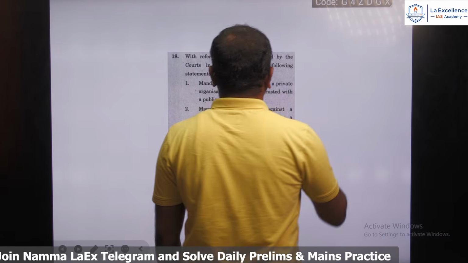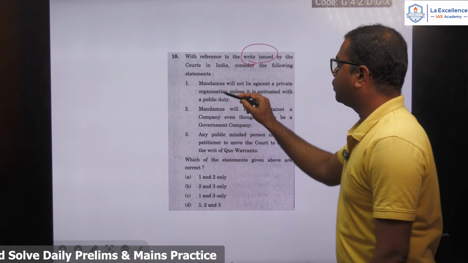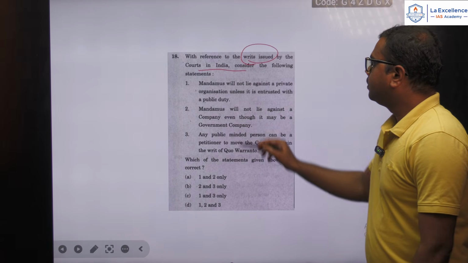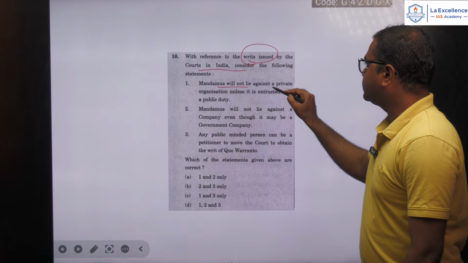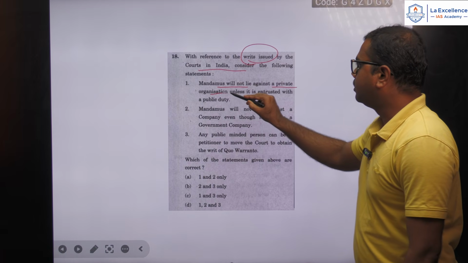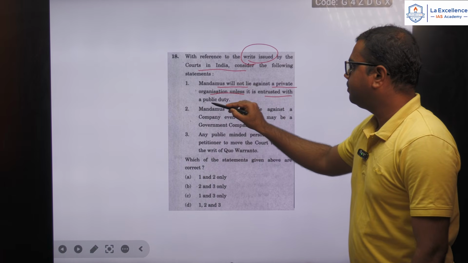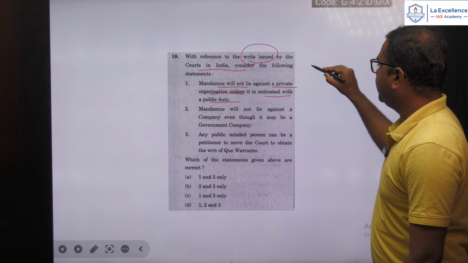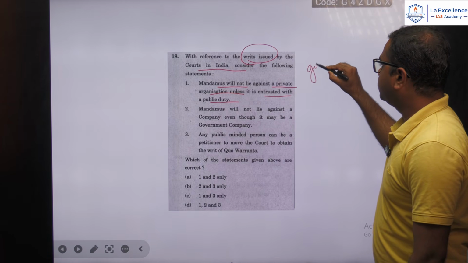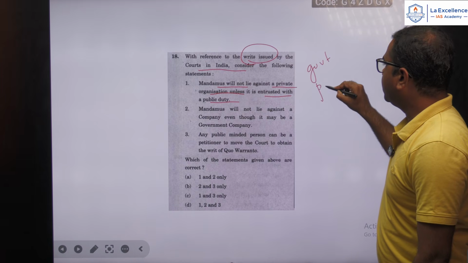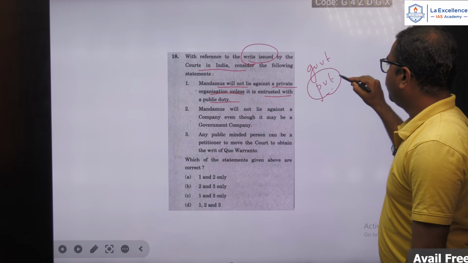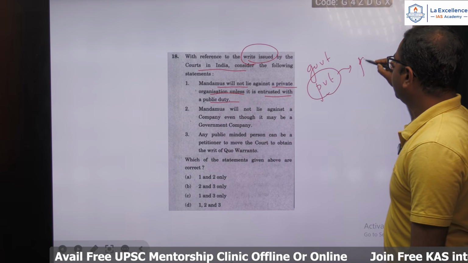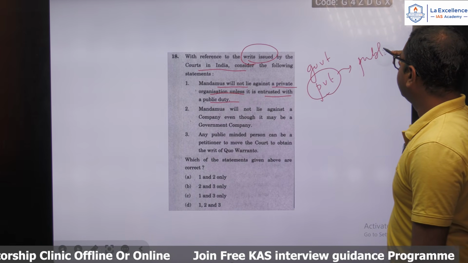Next, with reference to the writs issued by the courts in India, consider the following statements. Mandamus will not lie against a private organization unless it is entrusted with a public duty. Yes, mandamus can be against a government body or even against a private body, with the condition that this private body should be entrusted with a public duty.